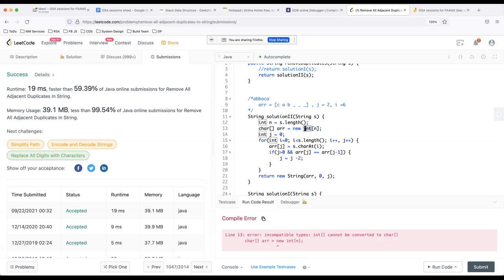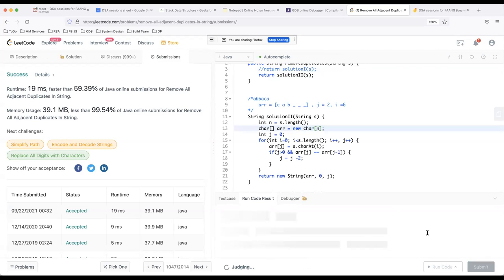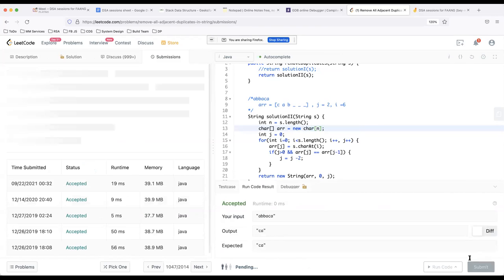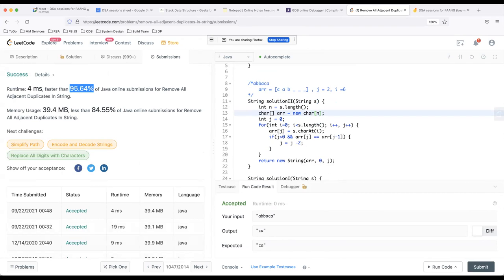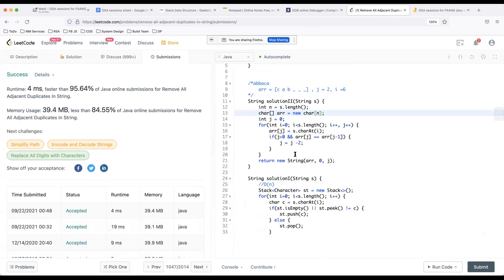Okay, I think it's char, new char, my bad. Okay, let's try to submit it. See, the runtime improved a lot, right? From 59% straight to 95%. So this is an optimized solution.